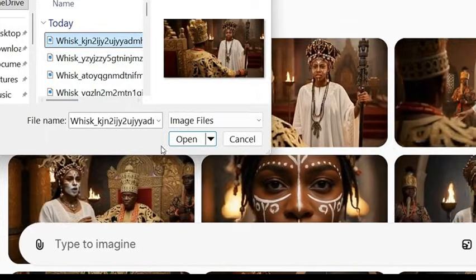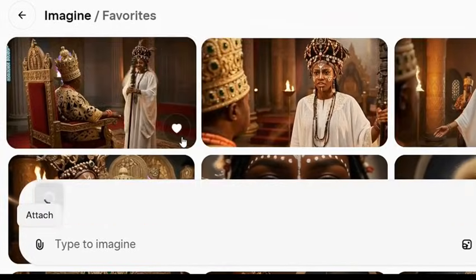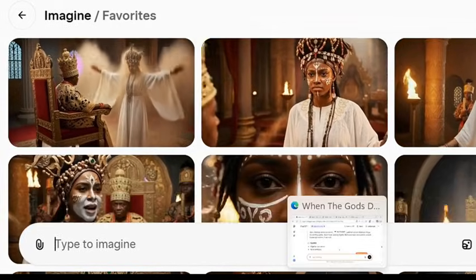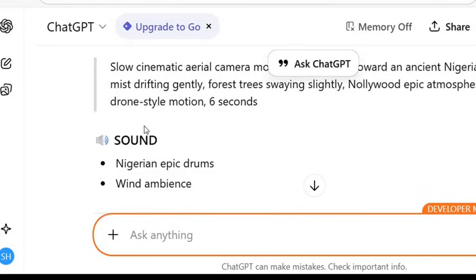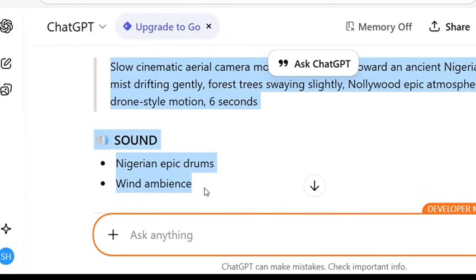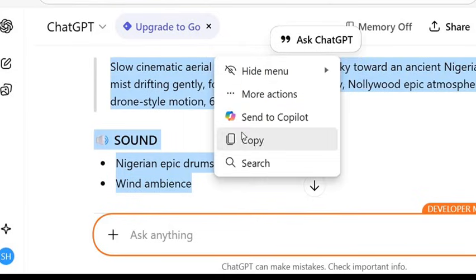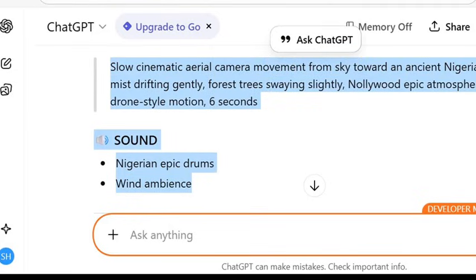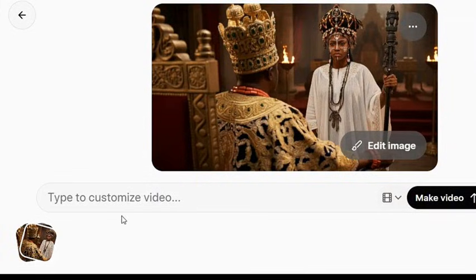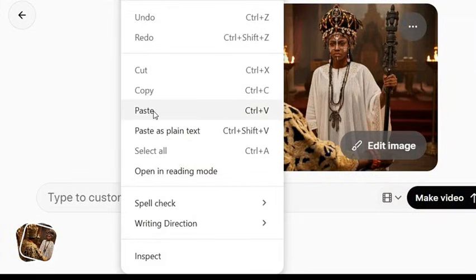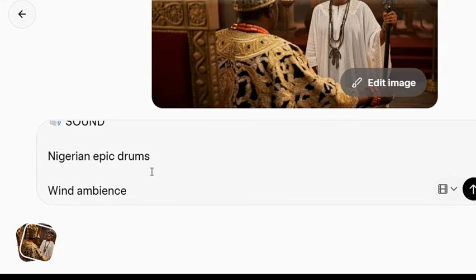After we upload the image, we go back to ChatGPT and copy the prompt, the one with the sound. After we copy it, we go back to Grok AI and paste it here. Then we click on generate, and we generate our video.